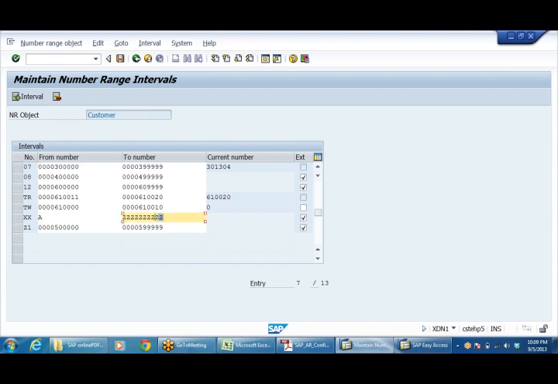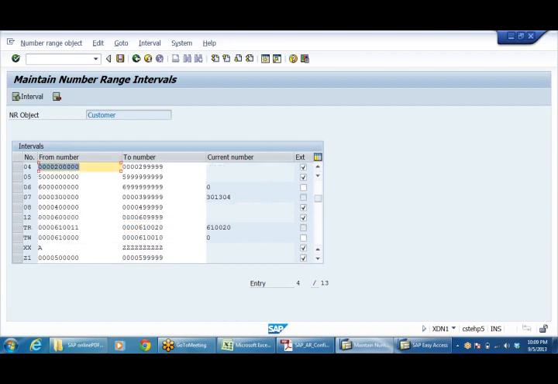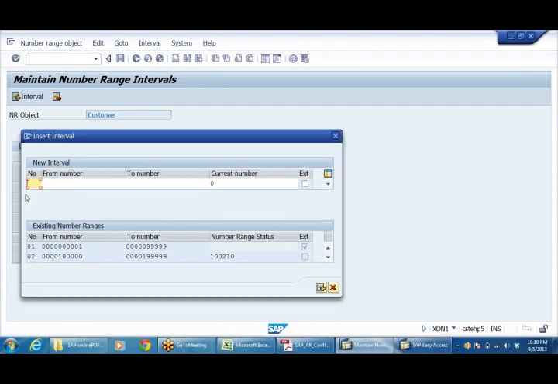And here there is a concept like internal number range and external number range. Internal number range means if I give some number range here, say for example, I'm going to create my own number range here. See, 7, 8, 9, 10 is not available, up to afterwards 12. So I can create 9 and 10. Number range 0, 9.